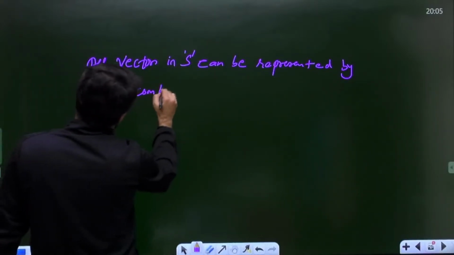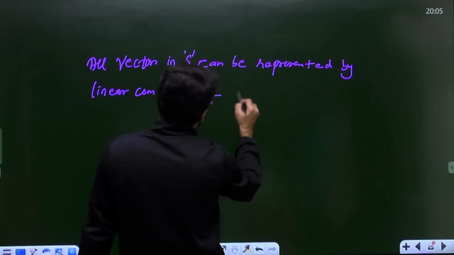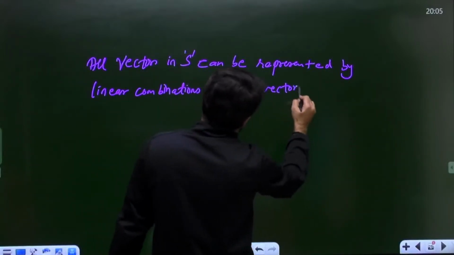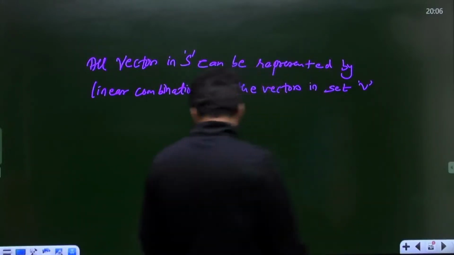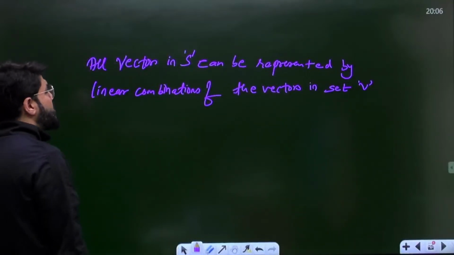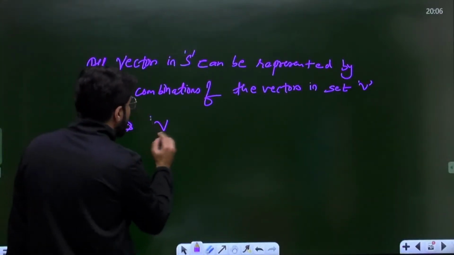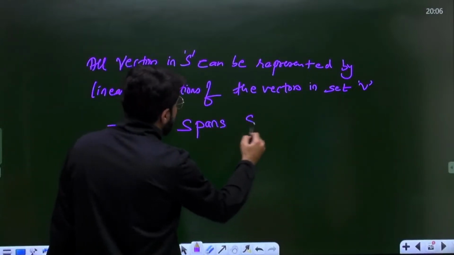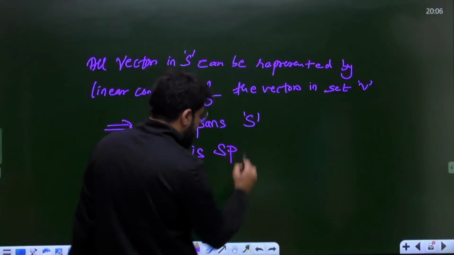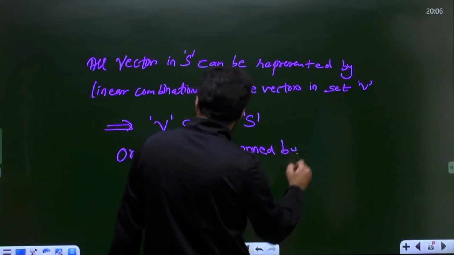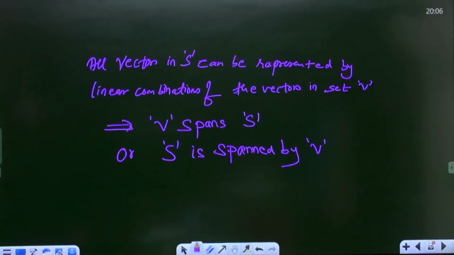the vectors in the set V. That means your set V will span the set S. So what I say here is that V spans the set S, or the other way, the set S is spanned by the vector space V.